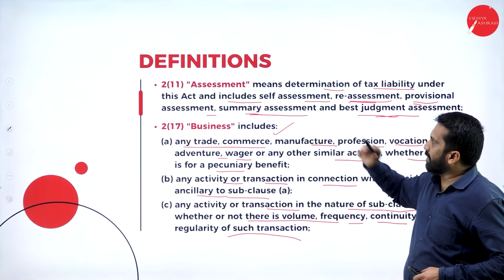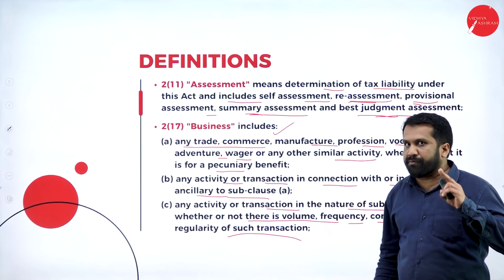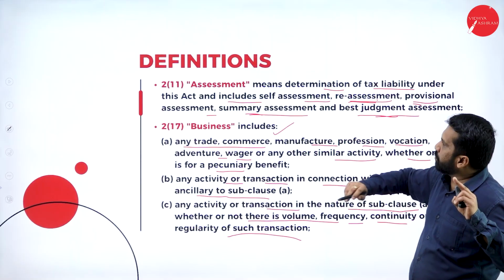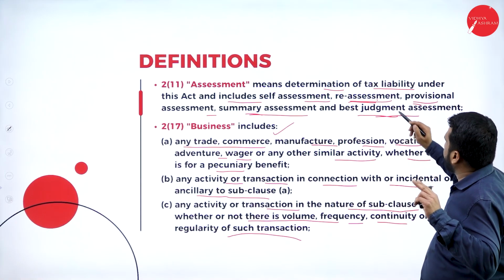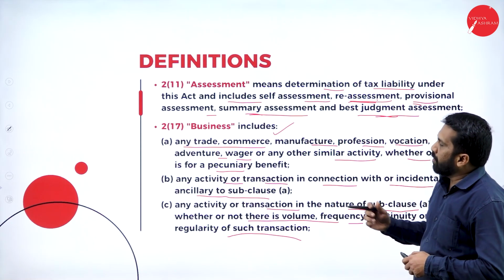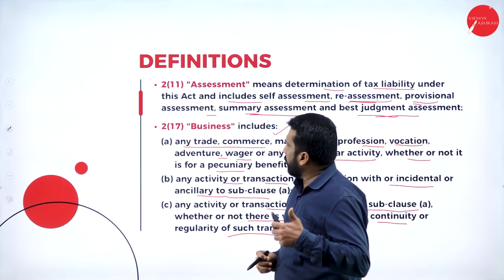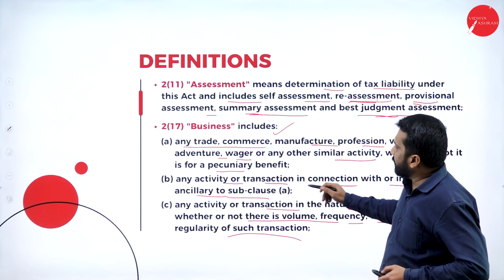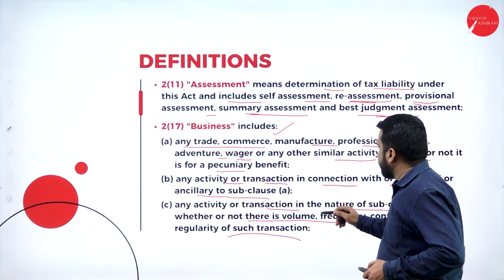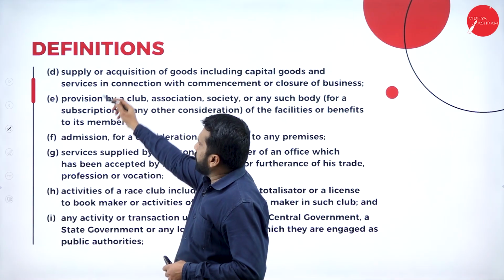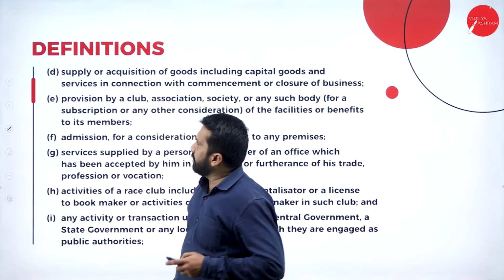You learn what are the assessments. There are types of assessment for 2 marks. You have to remember reassessment, self-assessment, summary assessment, best judgment assessment, which are very important. Then you have to learn about business. The business is all about any trade and commerce, any activity or transaction in the nature of subclause. Now, these are your definition for business.